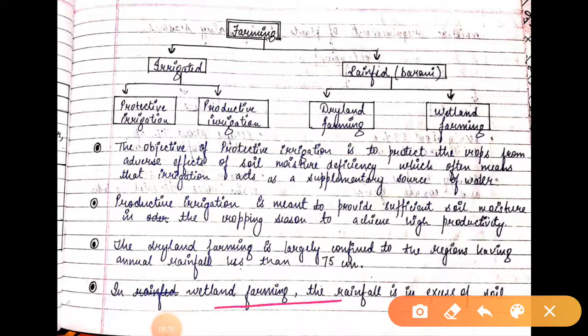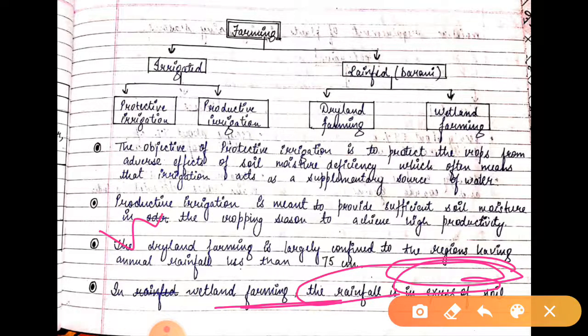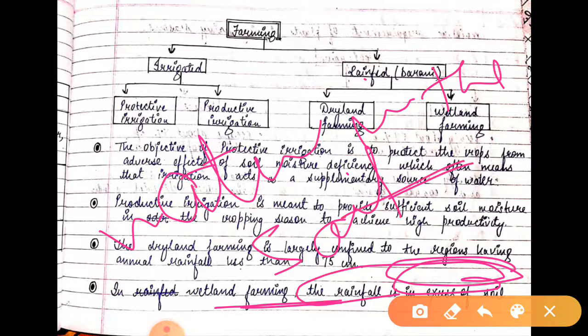In wetland farming, the rainfall is in excess, where the water in the soil is in good amount, and that is possible where we have black soil.